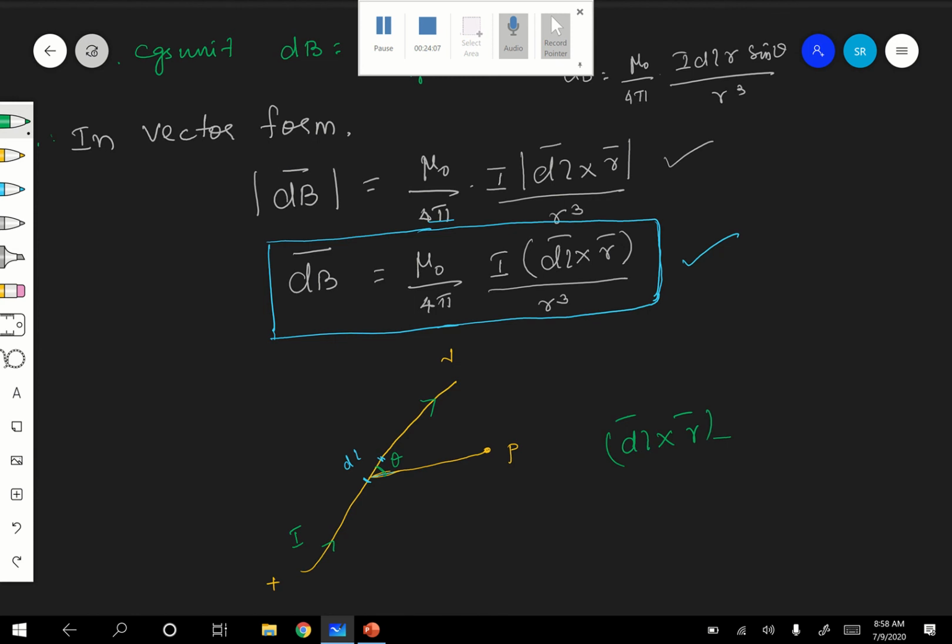What is the direction of dl cross r? For that, listen, use the right hand rule. Keep the thumb of your right hand perpendicular to the grip of the fingers.